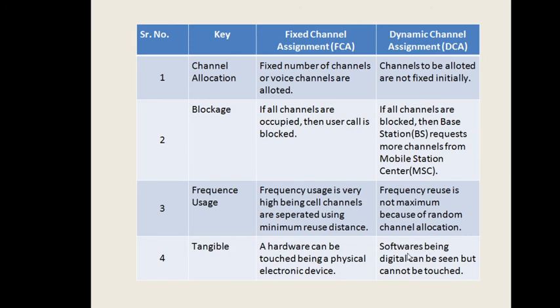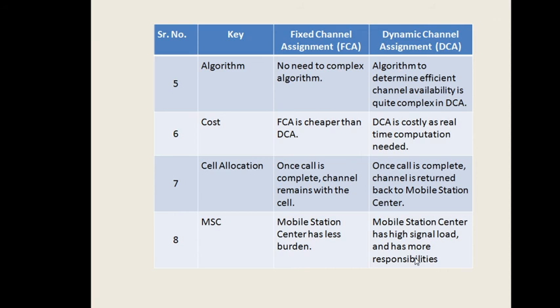Then algorithm. In FCA there is no need for a complex algorithm, but dynamic channel assignment strategies must fulfill the increasing demands of digital and mobile communication systems. So an algorithm is required for efficient channel availability, which is quite complex in DCA.